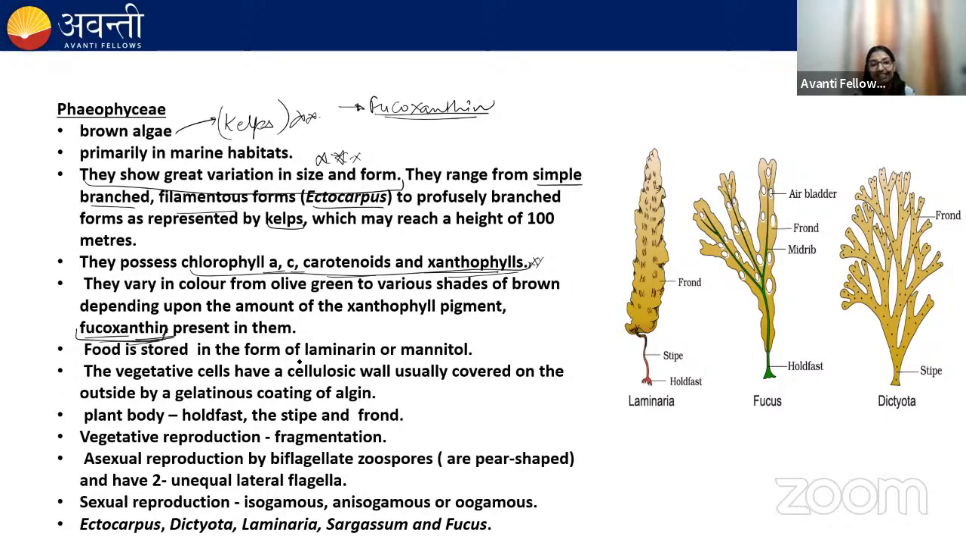The reserve food material in brown algae is laminarin and mannitol. Remember, in green algae, the reserve food material is starch. In brown algae, the reserve food materials are laminarin and mannitol. This is also important. The vegetative cells of brown algae have cellulosic walls, and these cellulosic walls are covered by a gelatinous coating of algin.